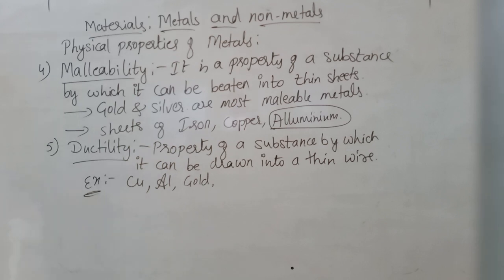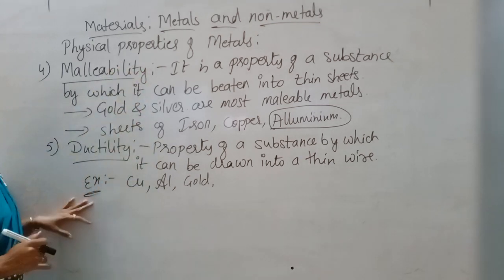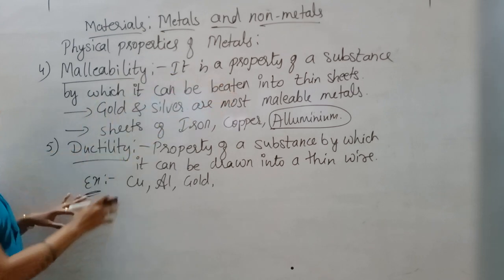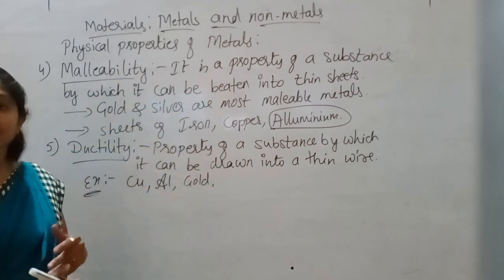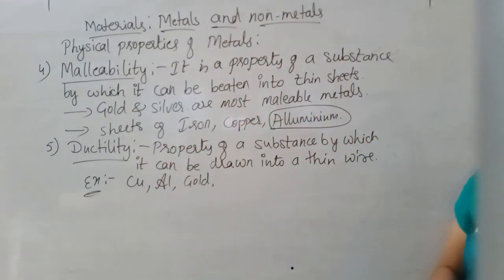These are two main properties of metals: they can be beaten into thin sheets, and they can be drawn into thin wires for different purposes.